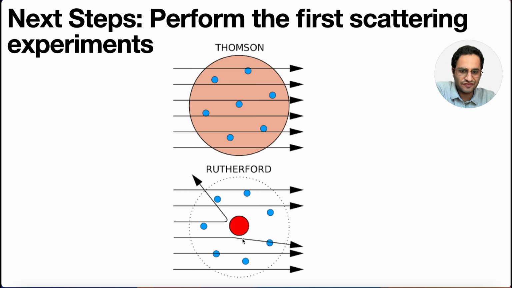But the idea is that if the whole mass is in the center, and you put these alpha particles on the way, only a few of them are going to be scattered. It depends on the size. Actually, they later found out that only a few of them are scattered. So they concluded that the center of the atom should be very small. Imagine if the center of the atom were very large, then the majority of them should be scattered.